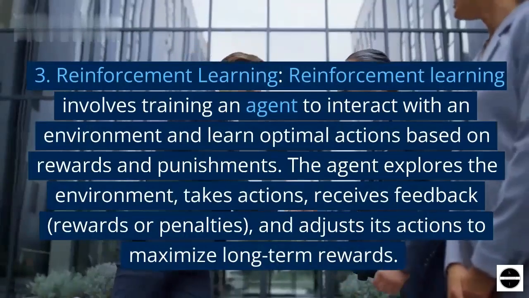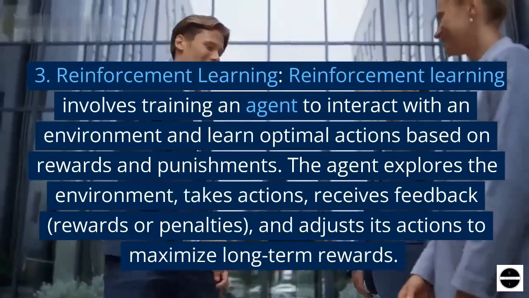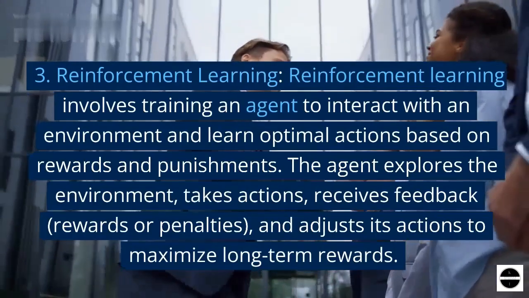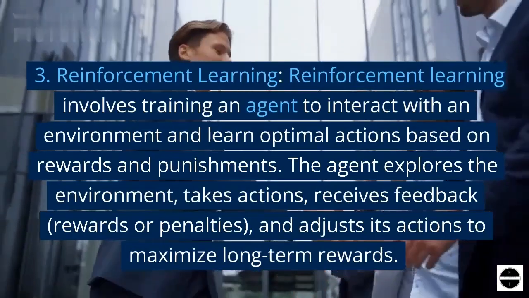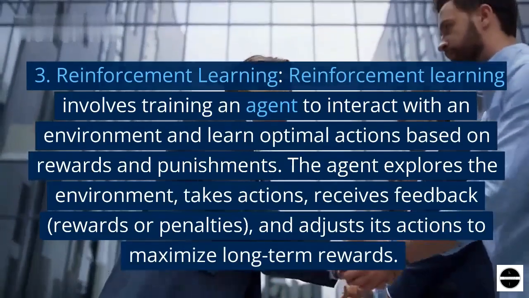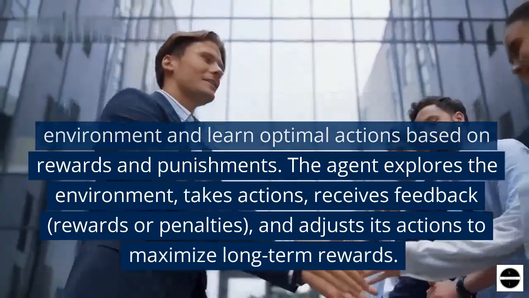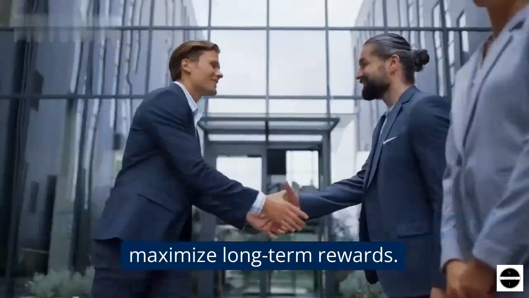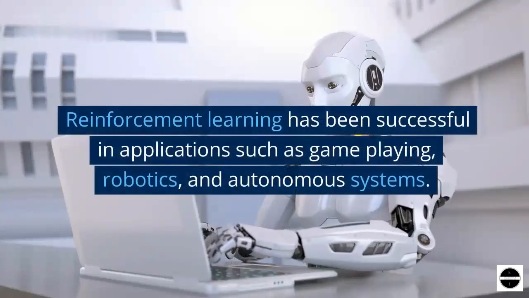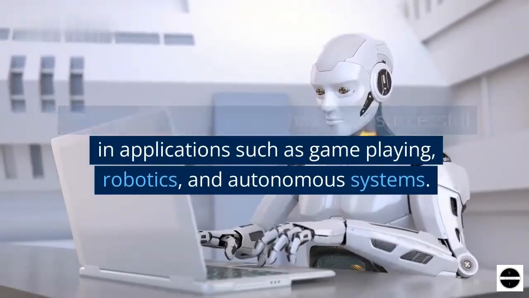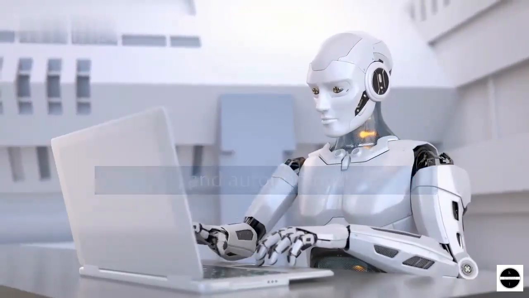3. Reinforcement learning. Reinforcement learning involves training an agent to interact with an environment and learn optimal actions based on rewards and punishments. The agent explores the environment, takes actions, receives feedback, rewards or penalties, and adjusts its actions to maximize long-term rewards. Reinforcement learning has been successful in applications such as game playing, robotics, and autonomous systems.